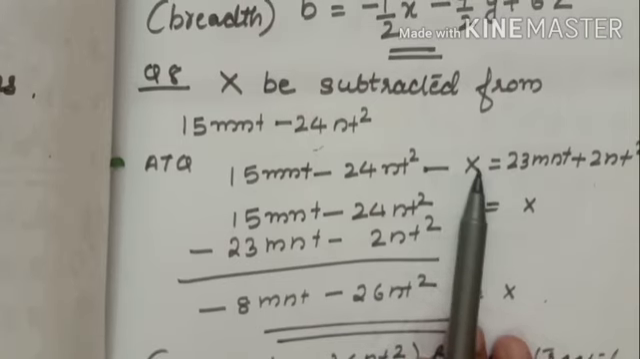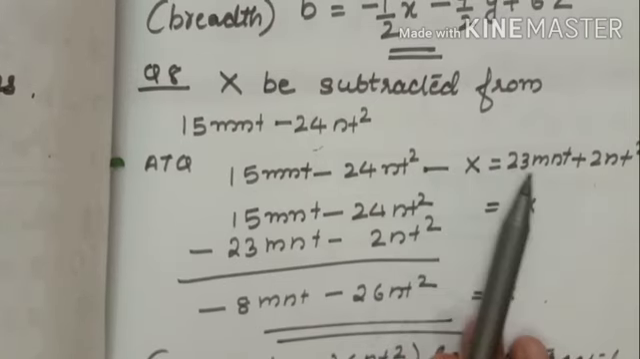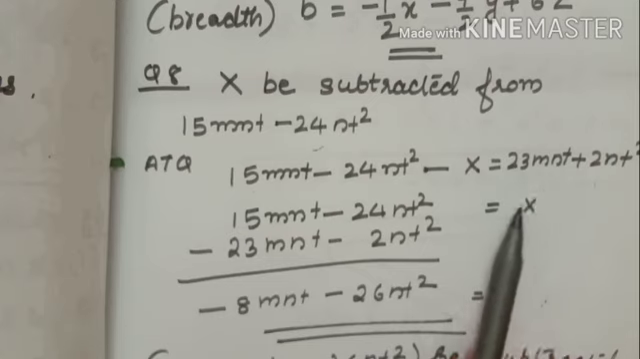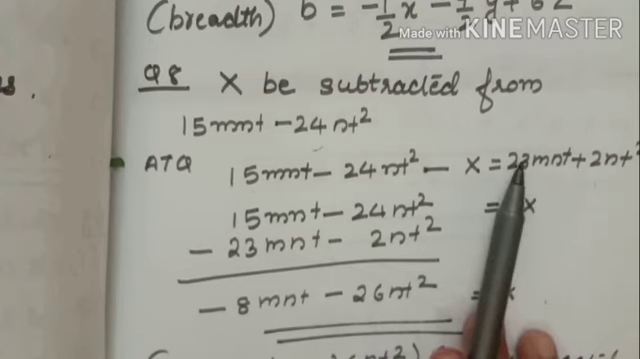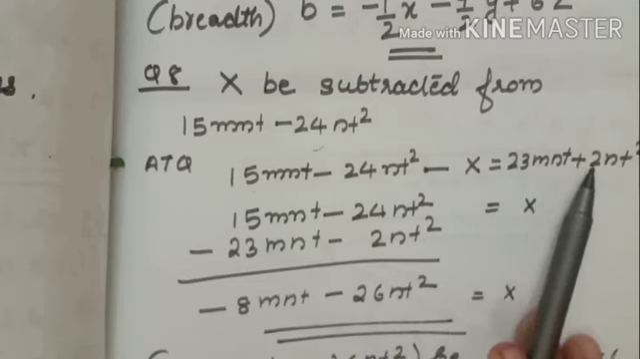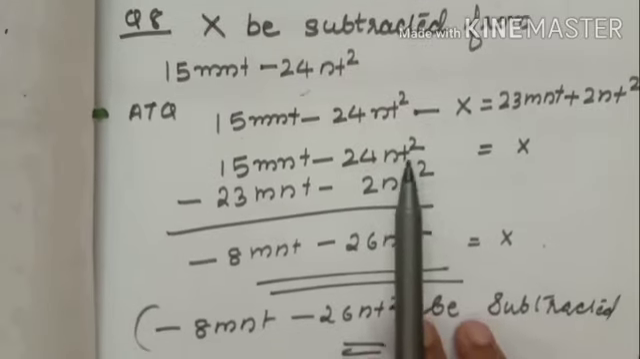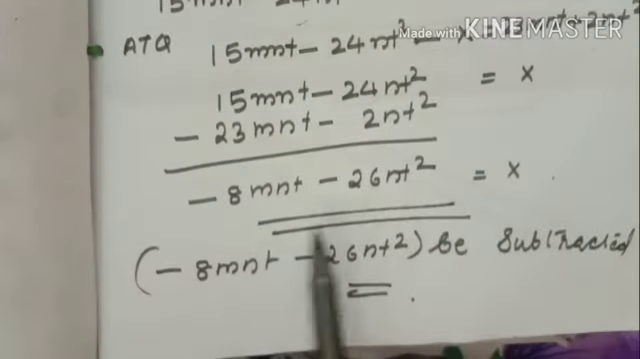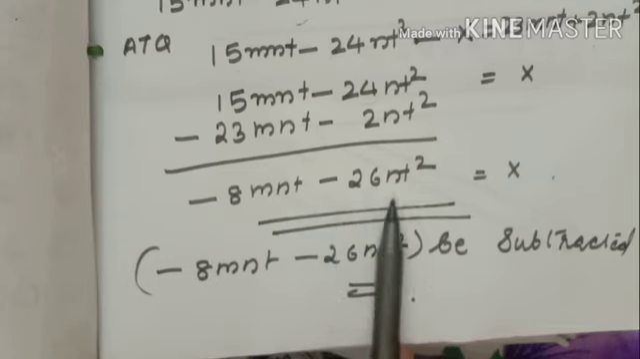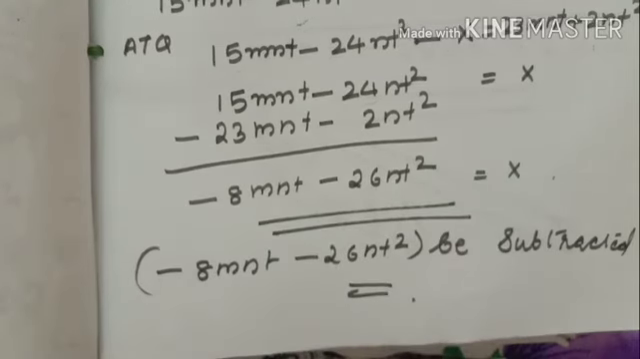You want the x value, so I have taken minus x to this side. Minus x will come here as plus x. This will come here, change the sign, minus 23 and minus 2 nt square. You are getting the number minus 8 mnt minus 26 nt square.